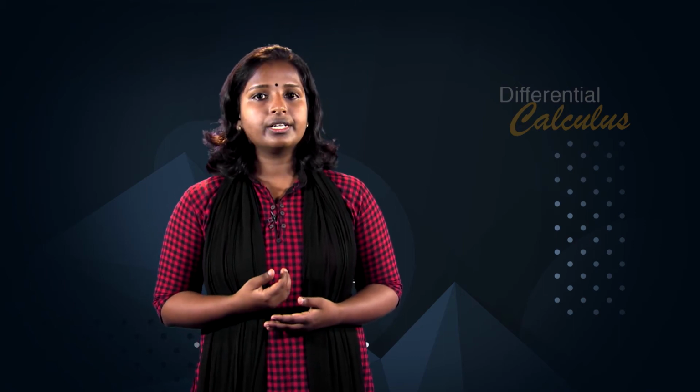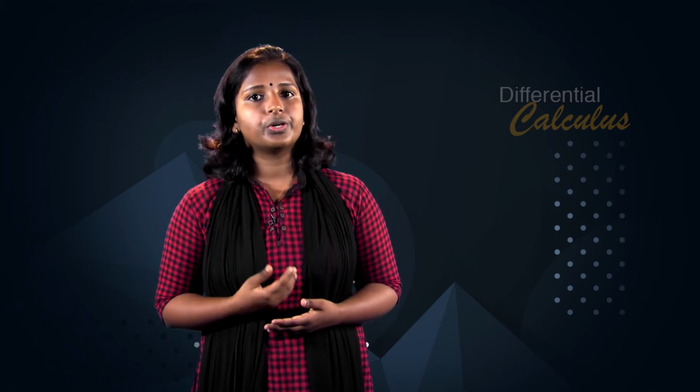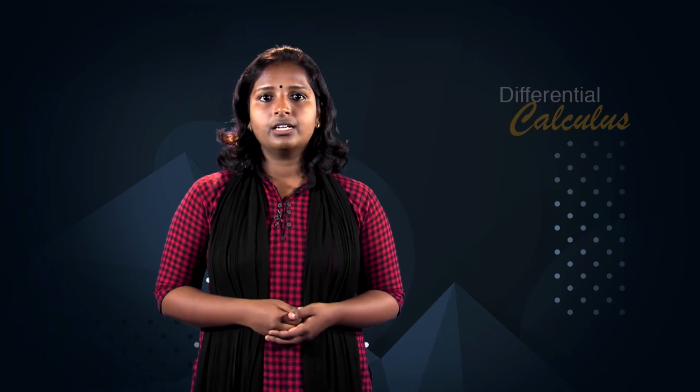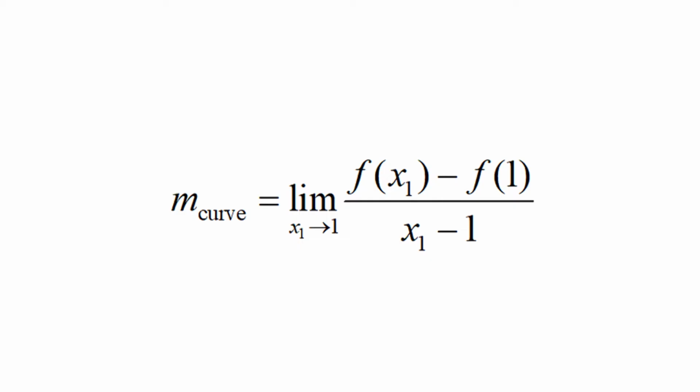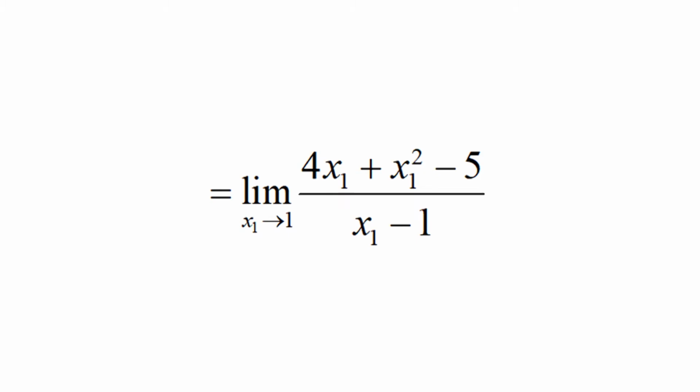Next we find the slope of the graph of y = f(x) = 4x + x² at the point P = (1, f(1)) = (1, 5). The slope of the graph of f at the point P with x0 = 1 is m_curve = limit of (f(x1) − f(1)) / (x1 − 1) as x1 approaches 1, which equals the limit of (4x1 + x1² − 5) / (x1 − 1) as x1 approaches 1.